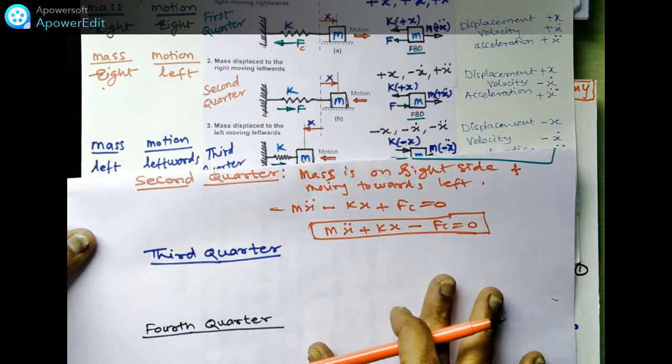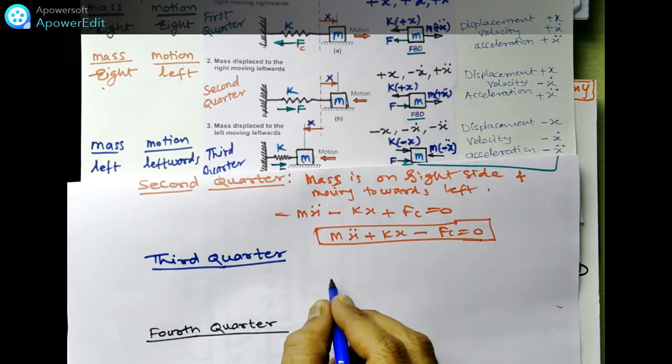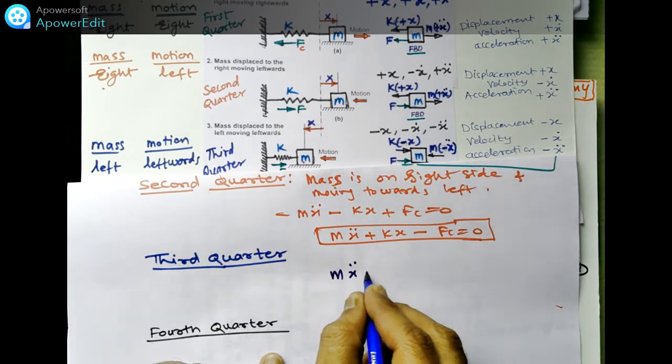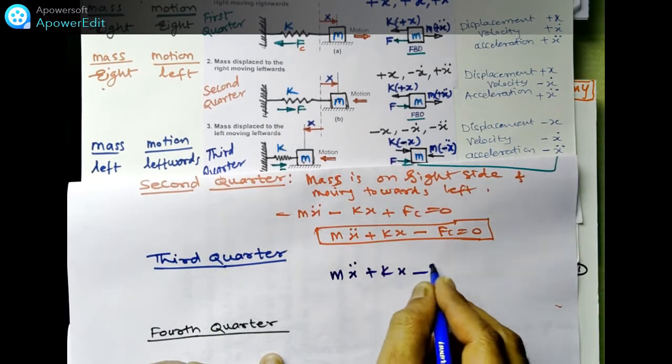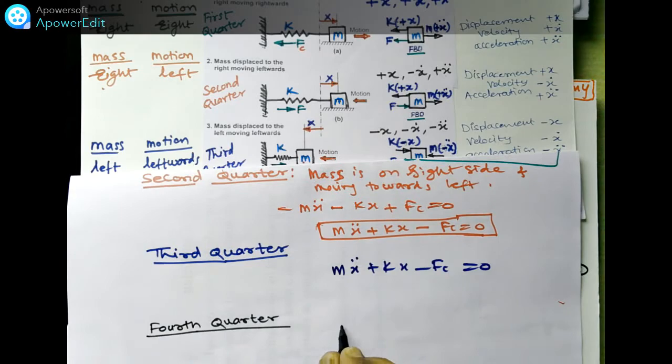So for the second quarter and third quarter, this equation will be the same. And in the fourth quarter and the first quarter, the equation will be the same.